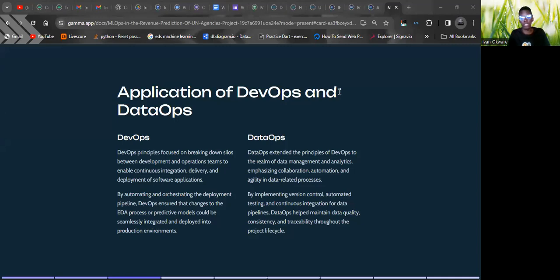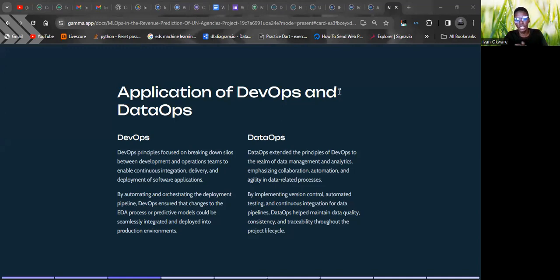We would have to apply DevOps and data ops in my project. In this project, we'll apply DevOps by using principles that break down the silos between development and operations teams to enable continuous integration, delivery, and deployment. Previously, I talked about the trend of continuous integration and continuous delivery. The more we develop and manage, the more we have to continuously integrate and deliver in our project.